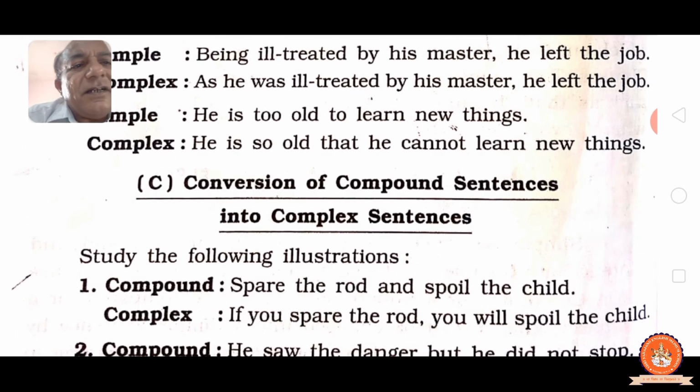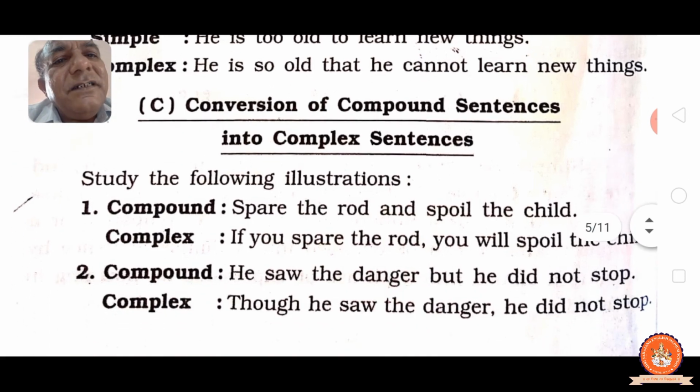Now, conversion of compound sentence into complex. Compound: spare the rod and spoil the child. That means if you spare the rod, you will spoil the child. If also, as we have seen, comes in complex. And, but, or come in compounds. Here in a compound sentence and is used, while making complex if is used.